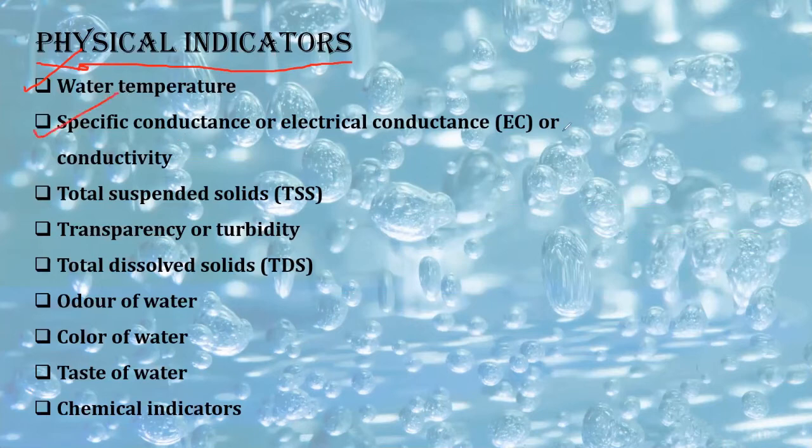Specific conductance or electrical conductance or conductivity, right? This is very important. Suspended solids, very important. If a large number of suspended solids are there, then the water quality is very bad. Okay, transparency or turbidity. What is the turbidity of water? What is the transparency of water? There are a few chemical tests that we can do in the water, right, to determine its turbidity and transparency.